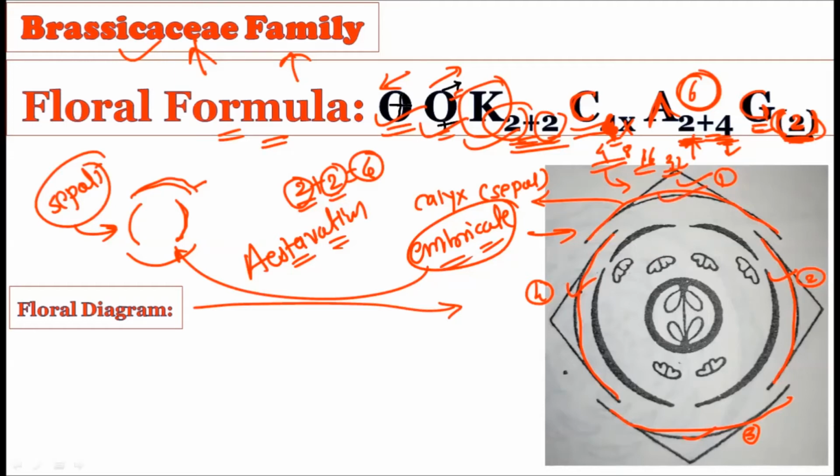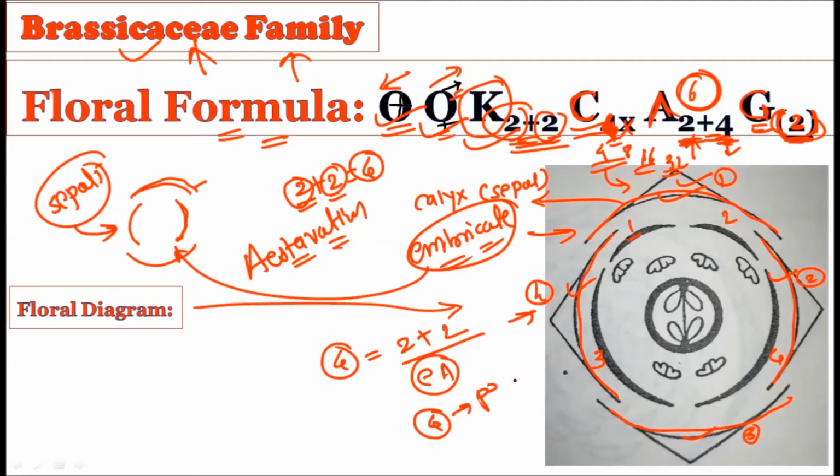All right. So from the outer side, represented by the calyx, we came to know there are 4 sepals. They are arranged in a 2 plus 2 fashion, and this arrangement gives them the imbricate type of estivation. Now after the calyx, what you will find? The corolla inside. See what is the number of corolla here? 1, 2, 3, and 4. So 4 petals are there. The individual members of the corolla are called petals.